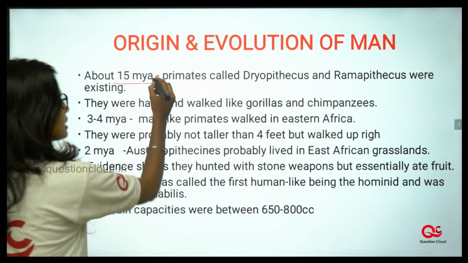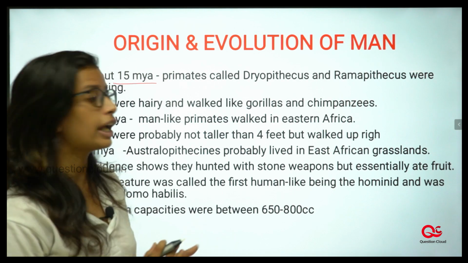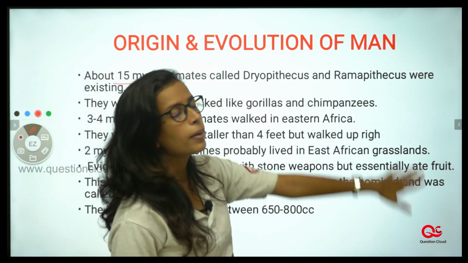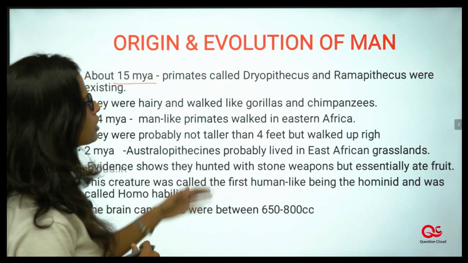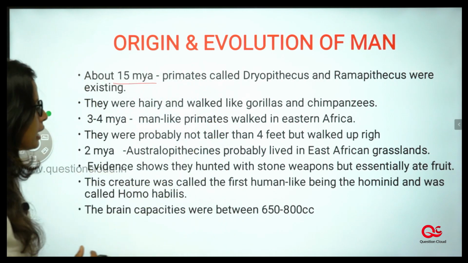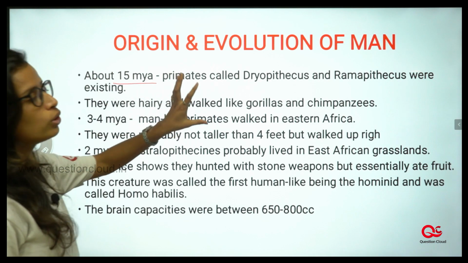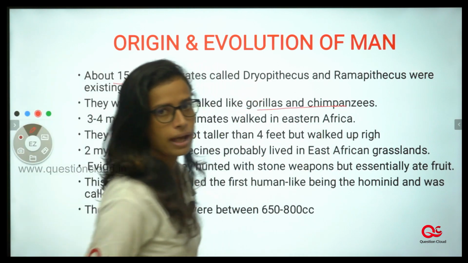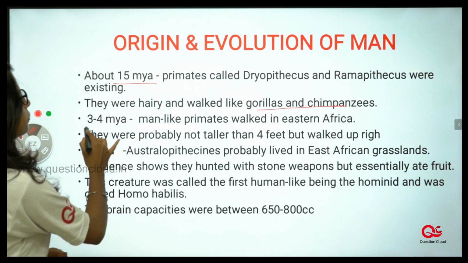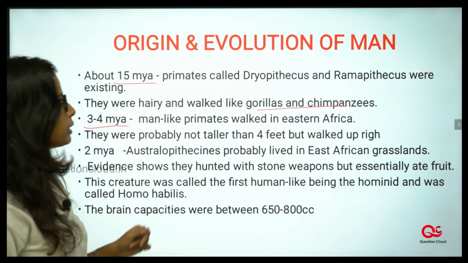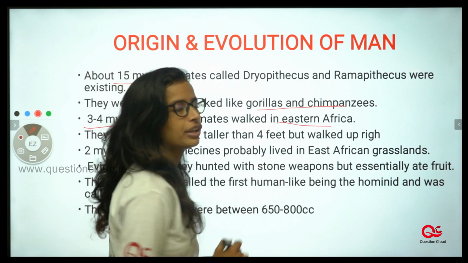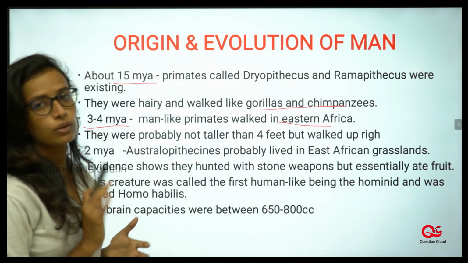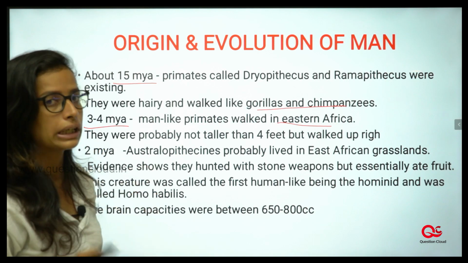About 50 million years ago, primates called Dryopithecus and Ramapithecus evolved. Ramapithecus resembled man-like structures, and both had hair and walked like gorillas and chimpanzees. 3 to 4 million years ago, man-like primates walked in eastern African areas. They were probably not taller than 4 feet but walked upright, and they were not meat eaters.